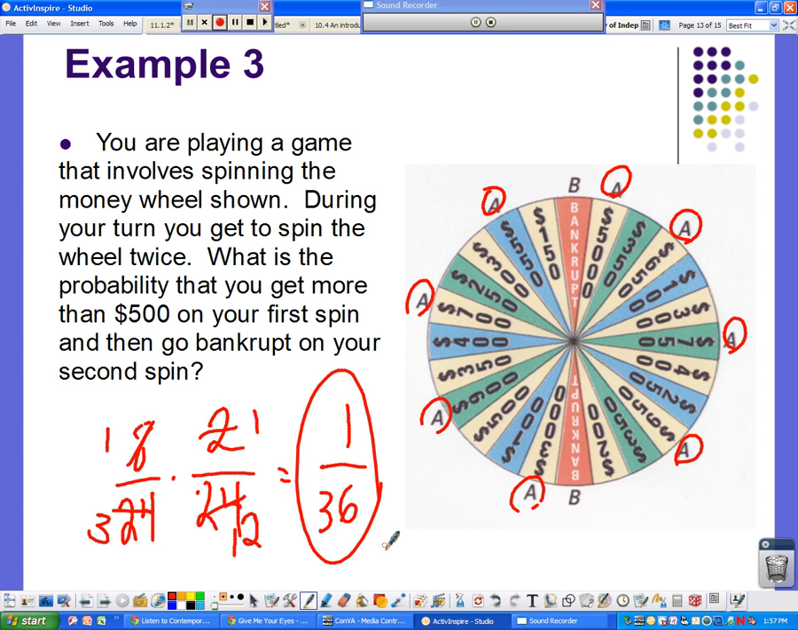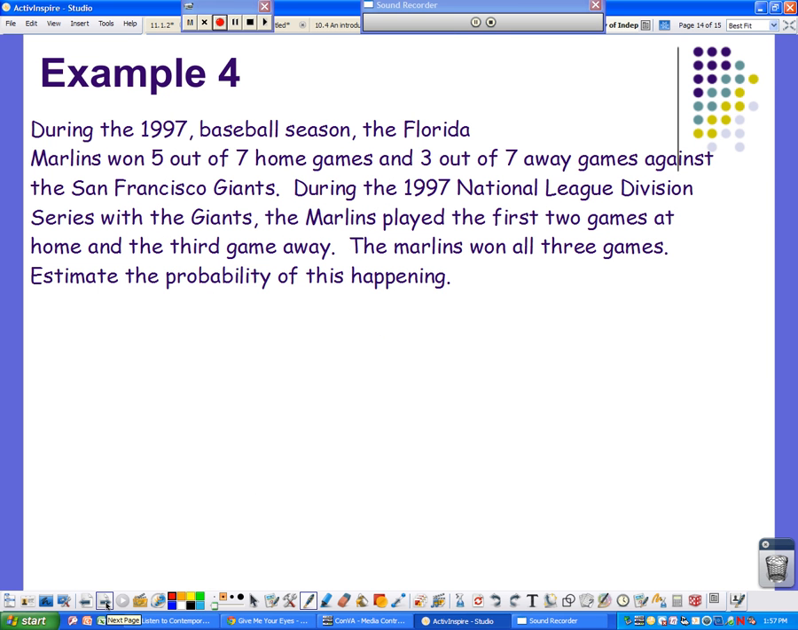Okay? All right, so example number 4, and this will actually be our last one. It says, during the 1997 baseball season, the Florida Marlins won 5 out of 7 home games and 3 out of 7 away games against the San Francisco Giants. During the 1997 National League Division Series with the Giants, the Marlins played the first 2 games at home and the 3rd game away. The Marlins won all 3 games. Estimate the probability of this happening. Well, the probability that they won the games at home were 5 out of 7. Probability they won the away games was 3 out of 7.